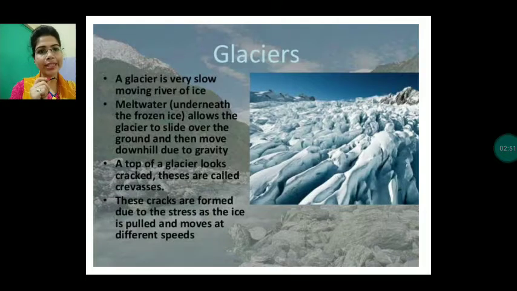The top of a glacier looks cracked. These are called crevasses. So you can see the top of the glaciers are cracked. And why does it crack, children? It cracks because when it moves, obviously different parts of the ice move at different speeds. So they experience some forces, and that's why these types of cracks appear.